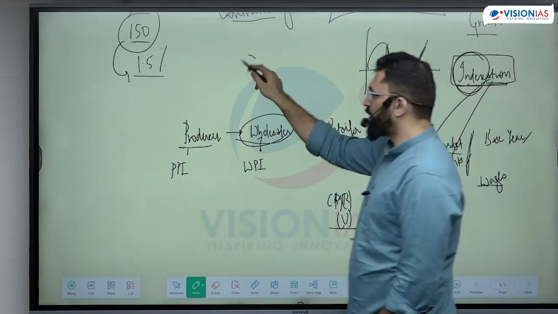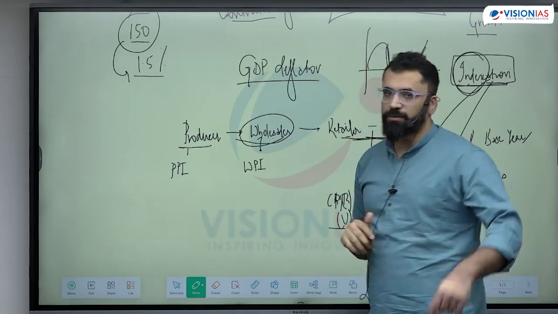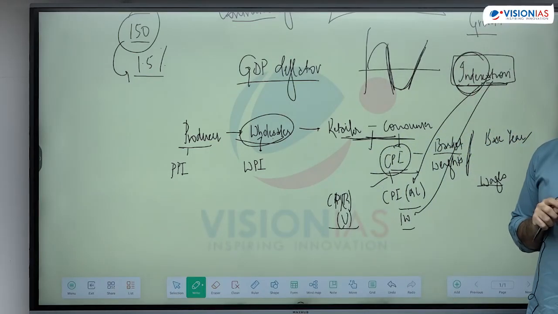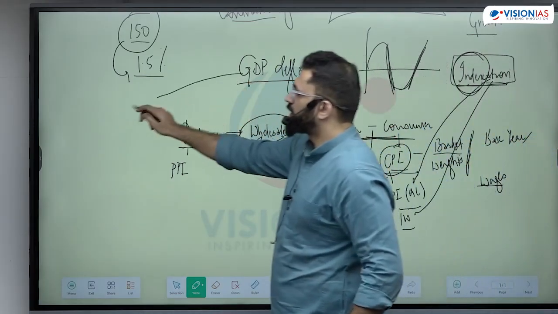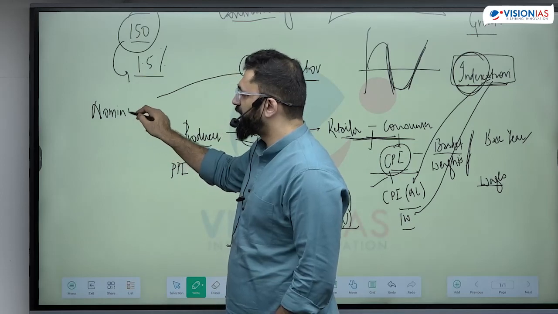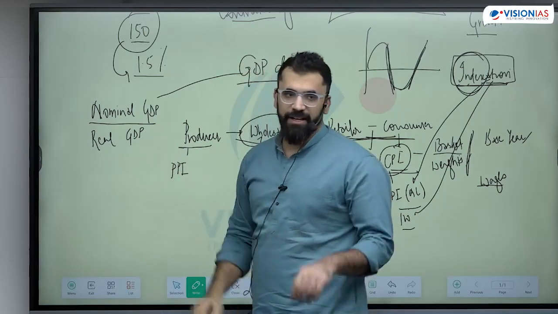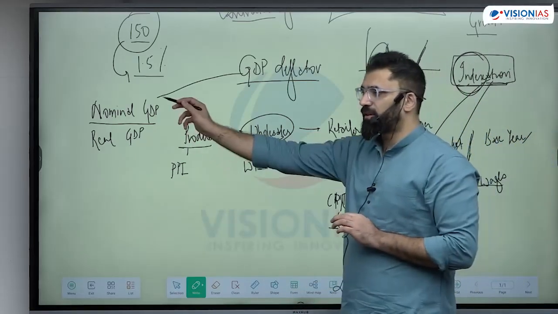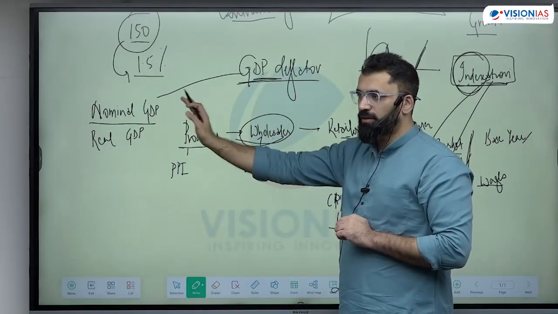And one more inflation index is the GDP deflator. How is the deflator different from these two? What is the idea of the GDP deflator? See, there is no basket we are creating here. Have we created any basket? It's the complete GDP, whatever we are producing. It measures the price level across two different time periods. This is the idea of the deflator. It's not measuring through a basket or any weights.